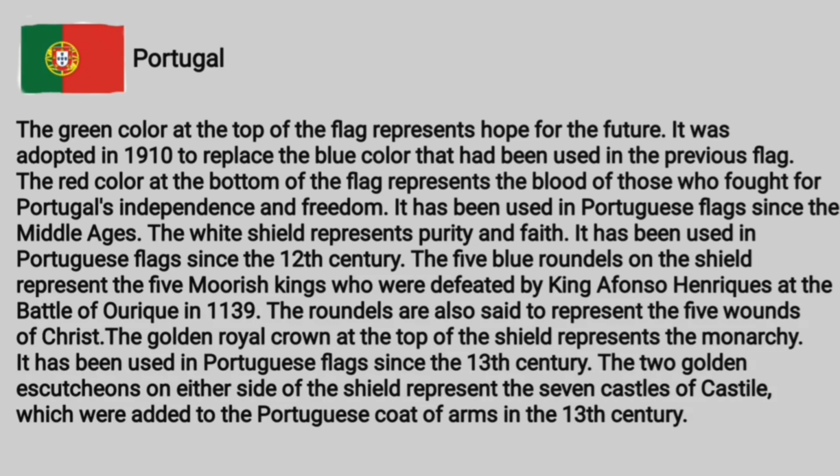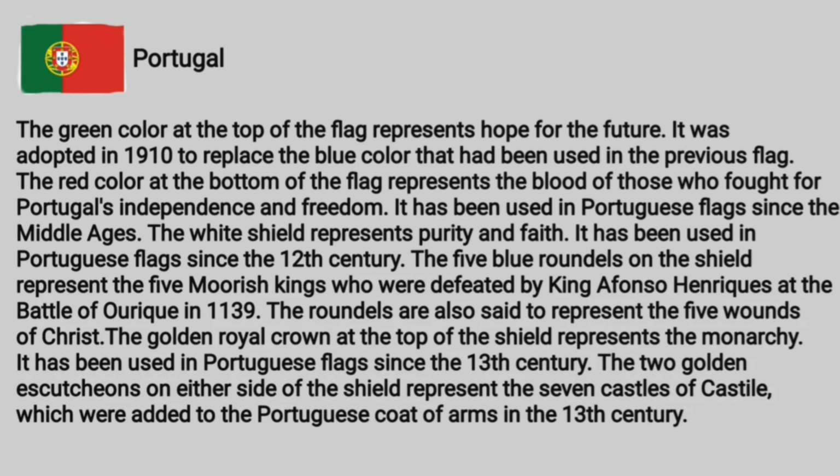The white shield represents purity and faith. It has been used in Portuguese flags since the 12th century. The 5 blue roundels on the shield represent the 5 Moorish kings who were defeated by King Afonso Henriques at the Battle of Arique in 1139. The roundels are also said to represent the 5 wounds of Christ.